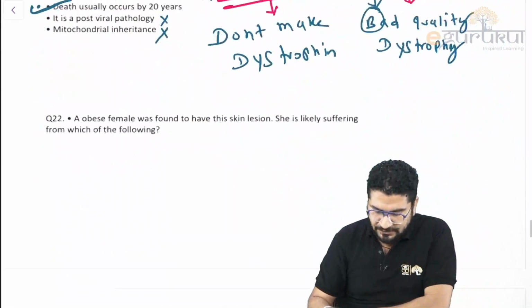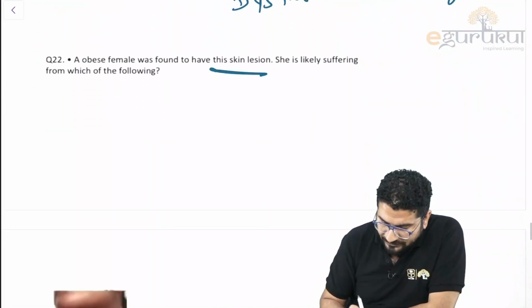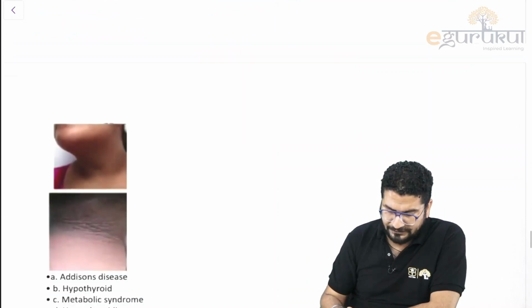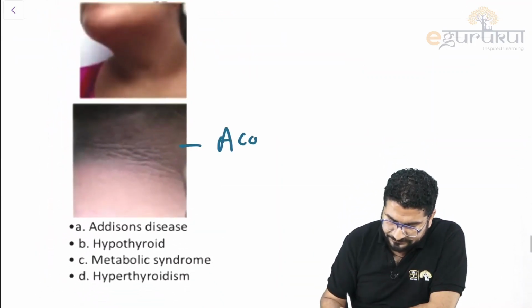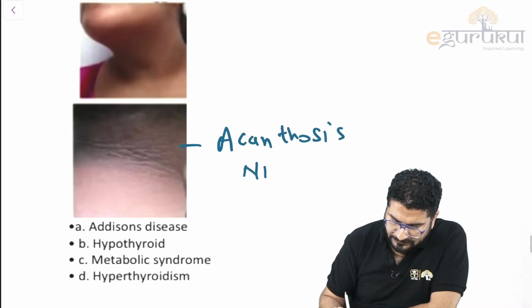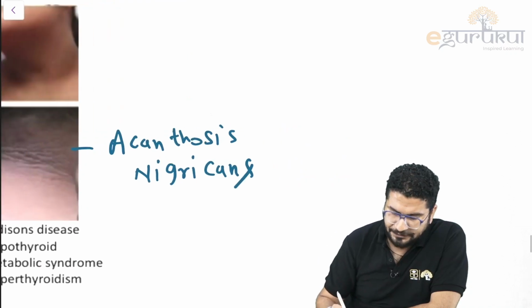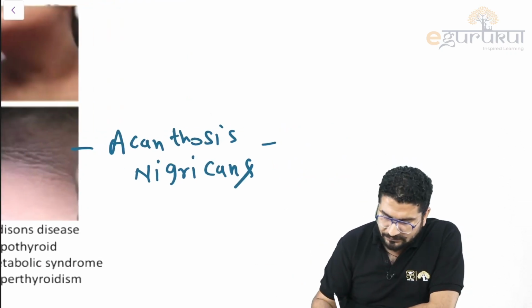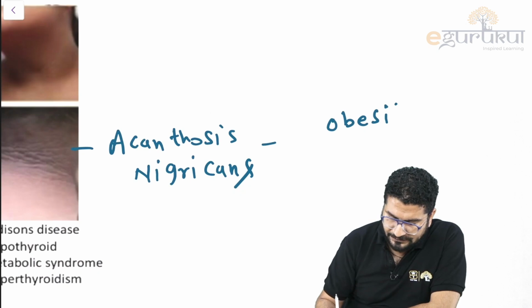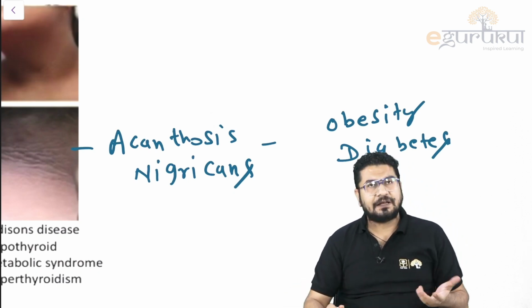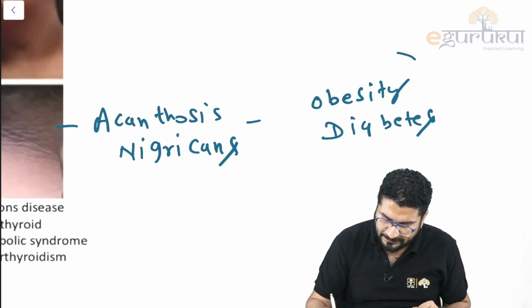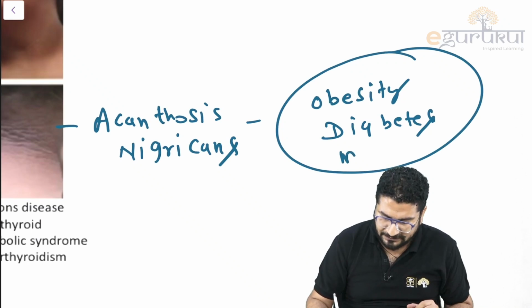Clear? An obese patient has a skin lesion. She is suffering from which of the following conditions? You can see this is an obese patient and you can see this lesion. We call this acanthosis nigricans. Understand, this is blackening of the skin. You can see this skin blackening in many conditions. The most common cause is obesity, followed by diabetes. You can also see this in lipodystrophy patients. So obesity and diabetes are the two common reasons.